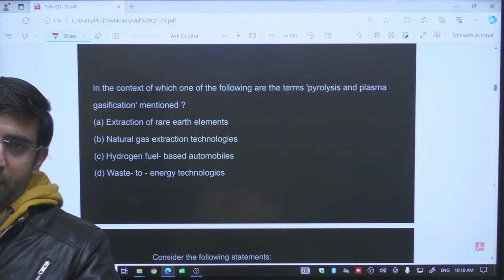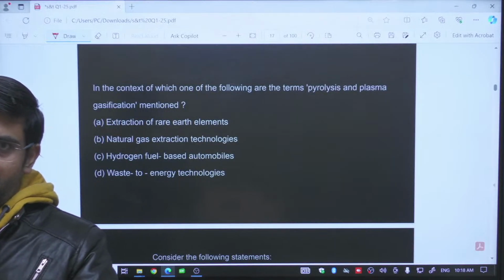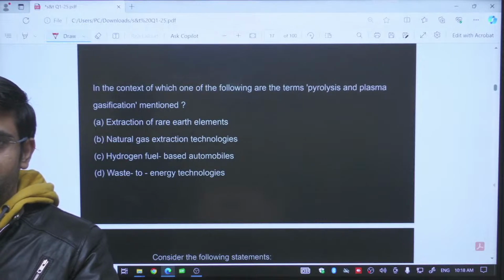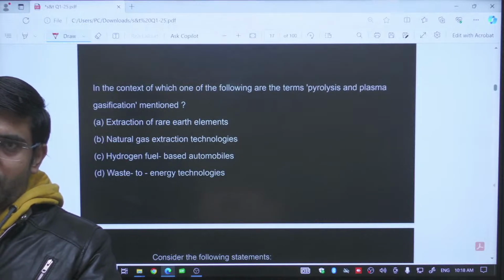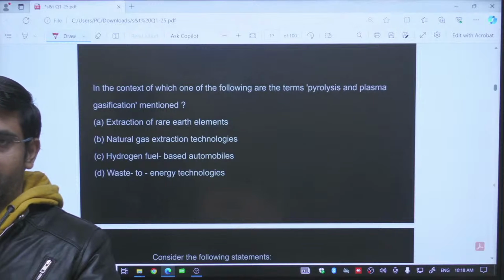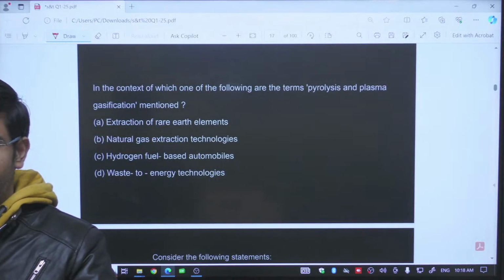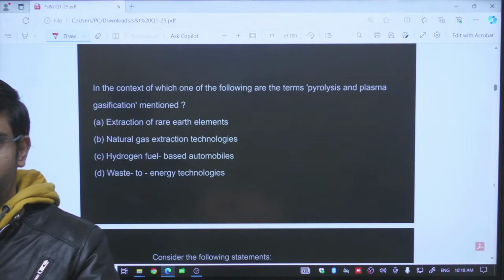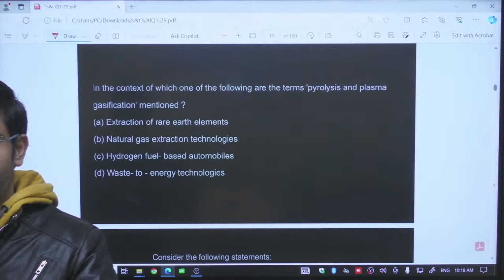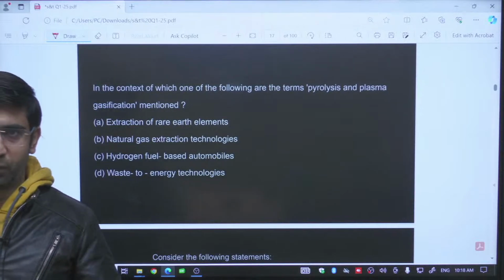Syngas is a synthesis gas. What is the chemical composition of this synthesis gas? Hydrogen plus carbon monoxide. This hydrogen and carbon monoxide can be used as a fuel, or can be converted into other types of fuel like methane and higher hydrocarbons, with the help of this syngas.